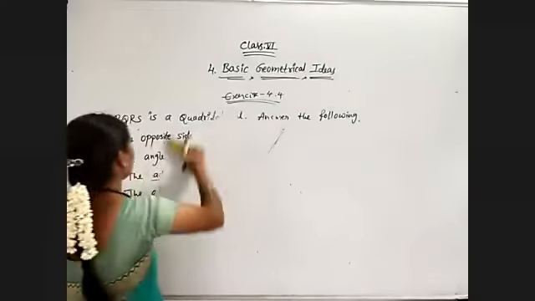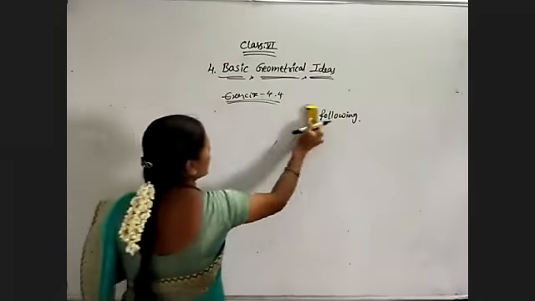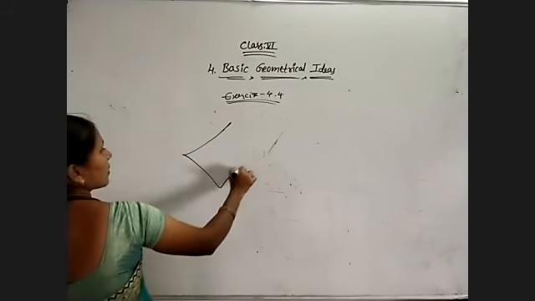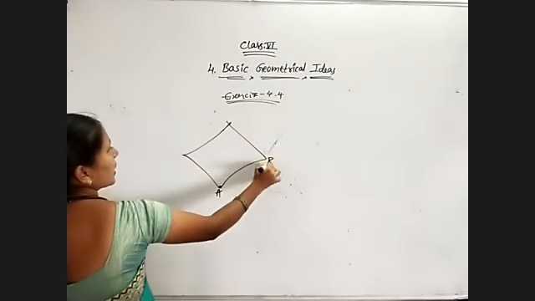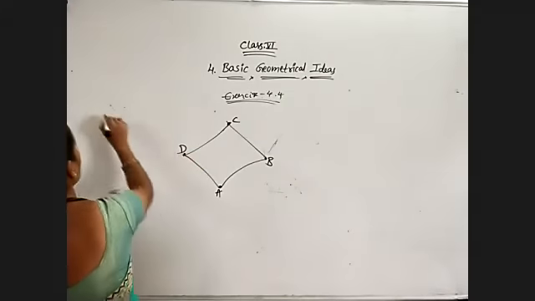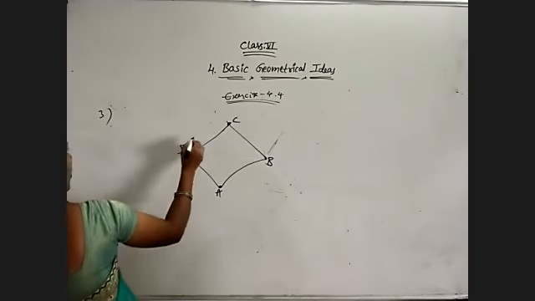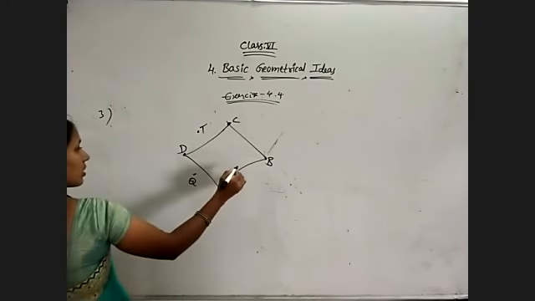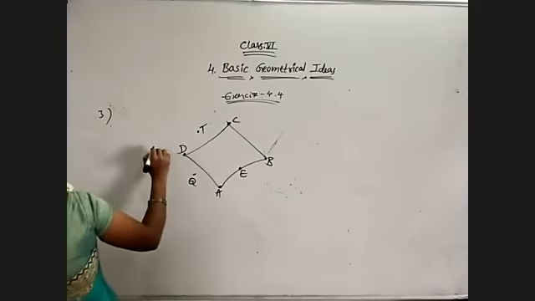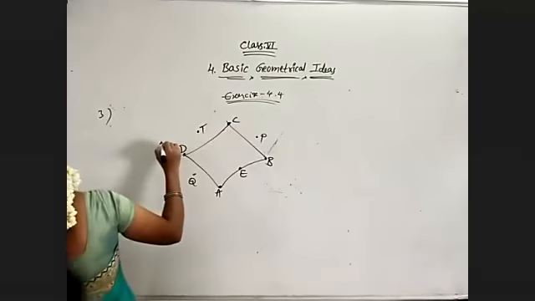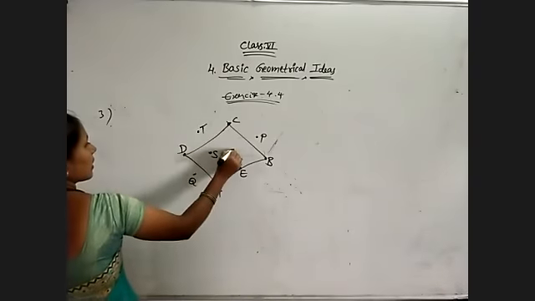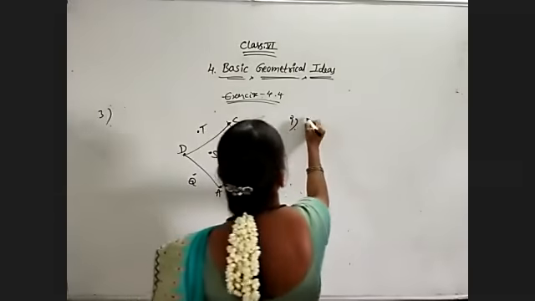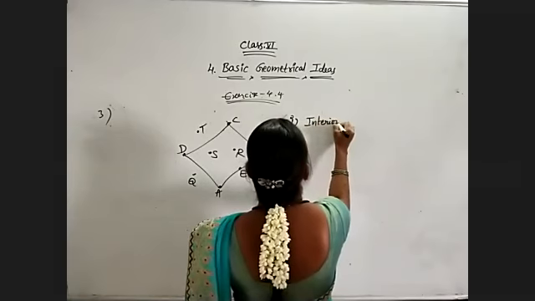Now the last question. Depending on interior and exterior, they have given the quadrilateral ABCD. This is my third problem. Here some points are shown: T, Q, E, and P, S, R. And they are asking to write the points in the interior of the quadrilateral,